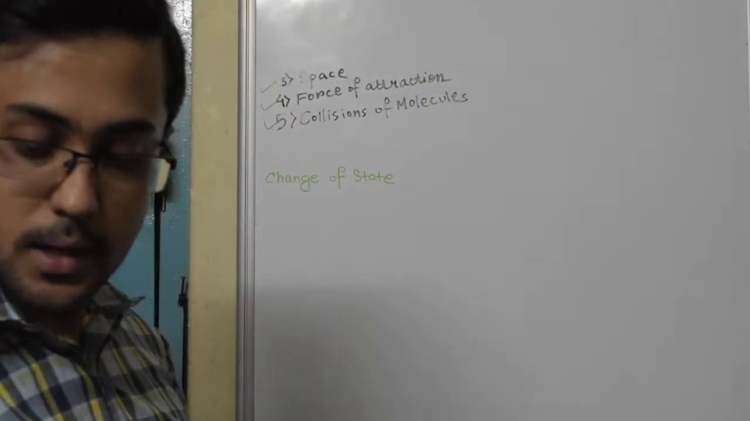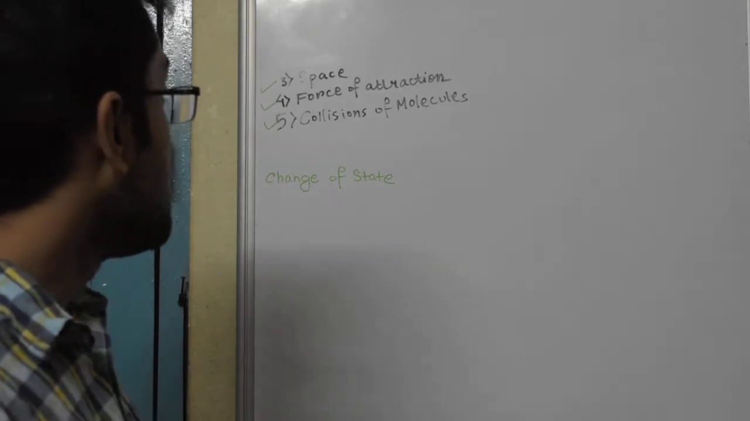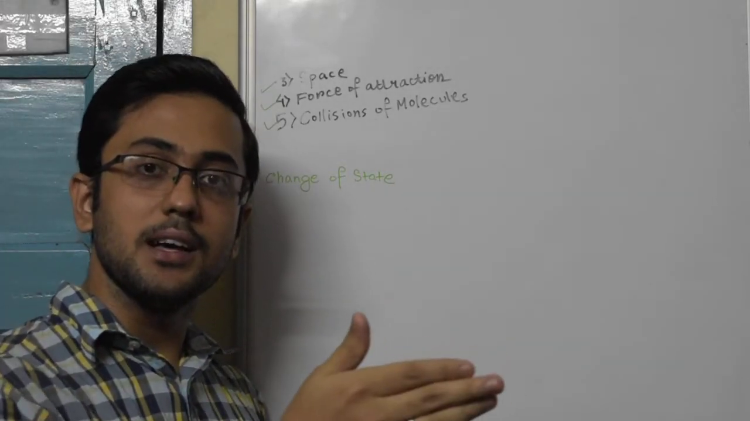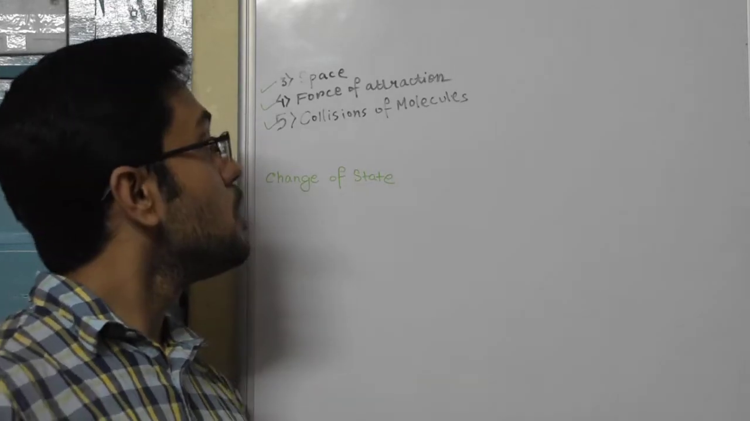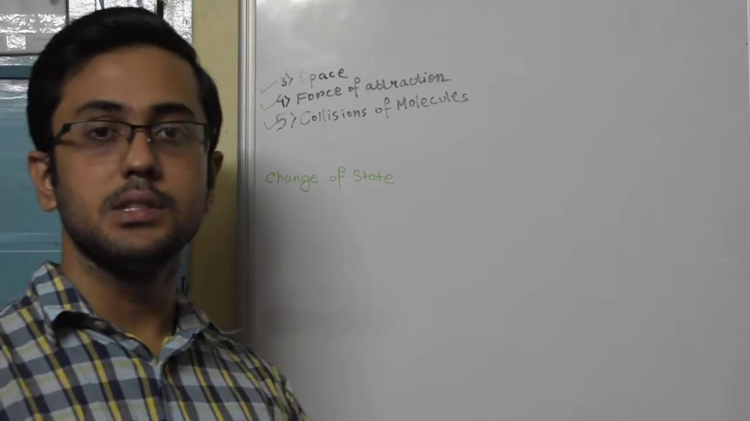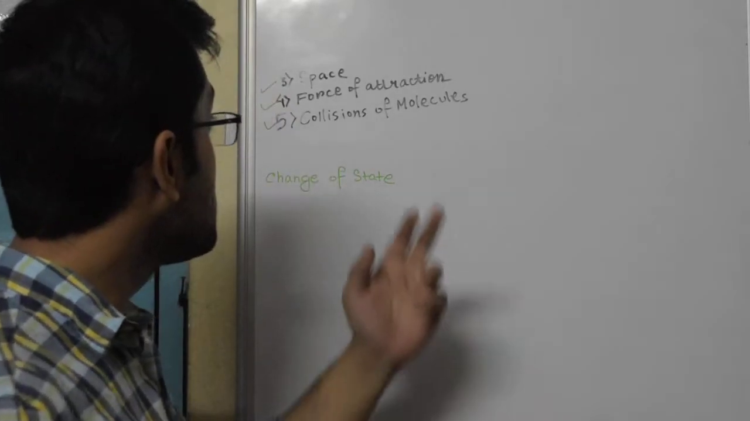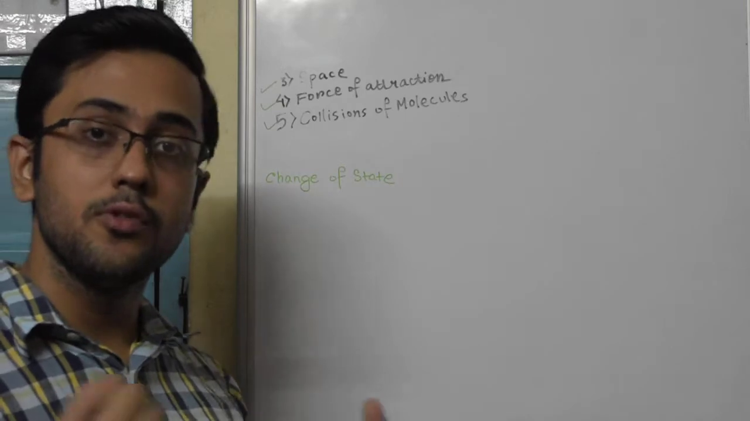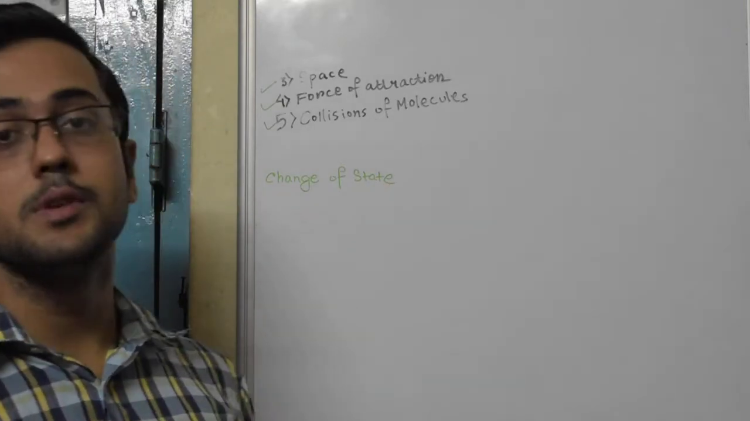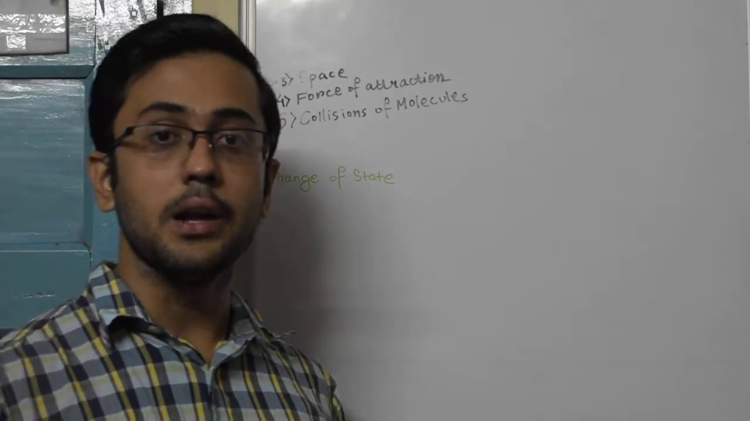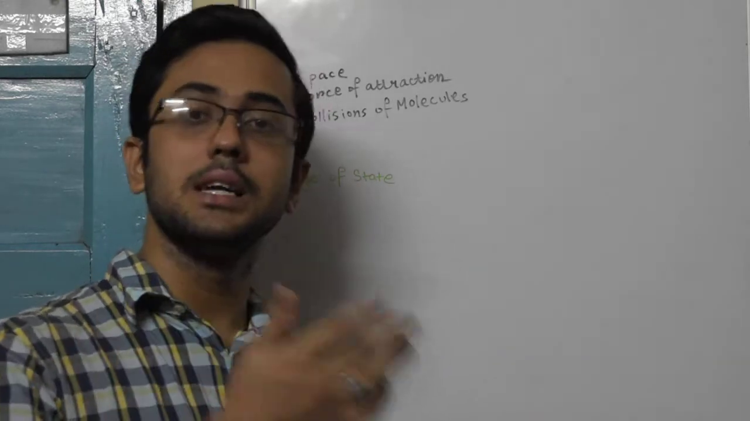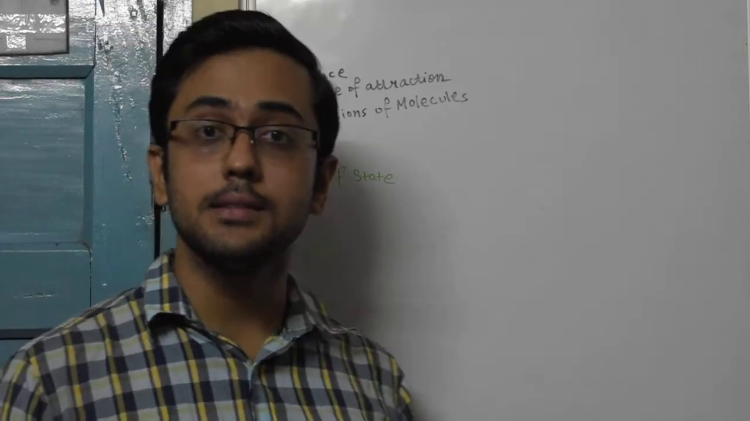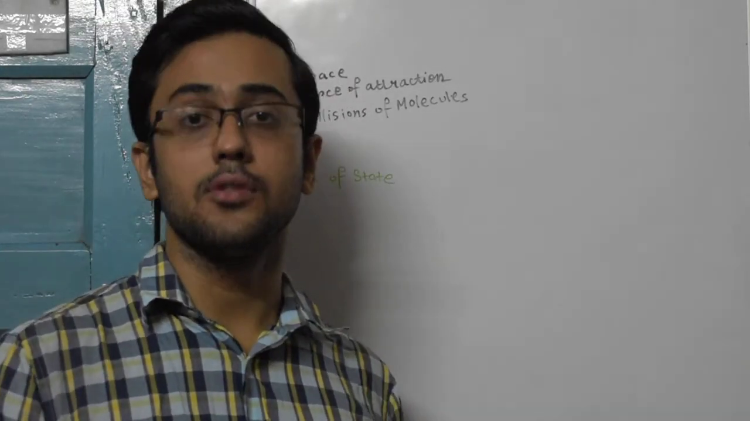So now we will do something known as the change of state. Now change of state you have already studied: solid to liquid, liquid to gas, gas to liquid, and so on. But what are the factors on which this change of state depends? It depends on, number one, the intermolecular space. It depends upon the intermolecular force of attraction, and it also depends upon the collision of molecules. And collision of molecules is indirectly related to the kinetic energy. The greater the kinetic energy a molecule has, greater is its chances of collision.